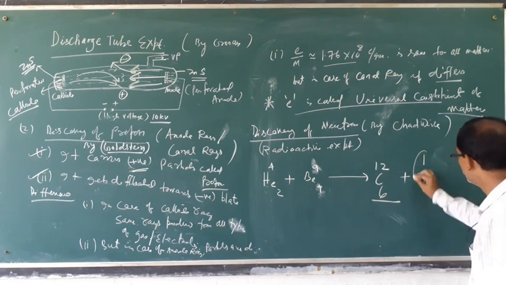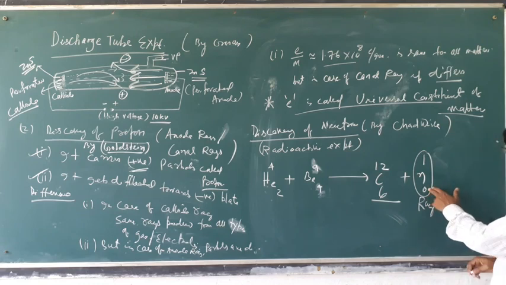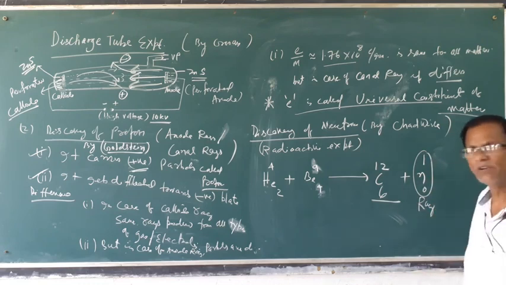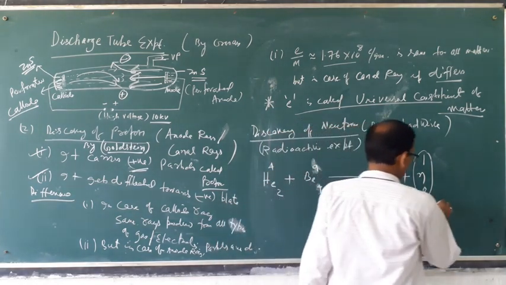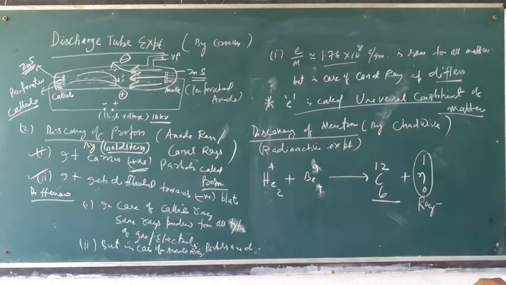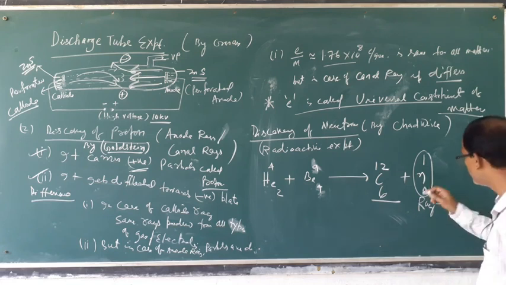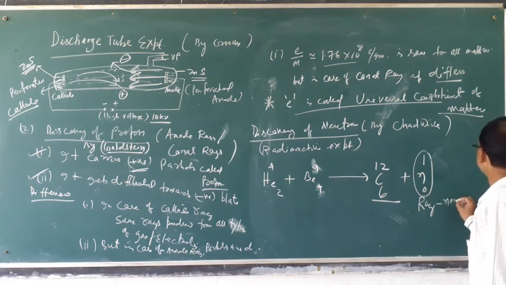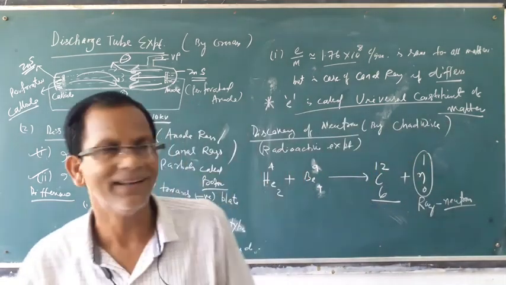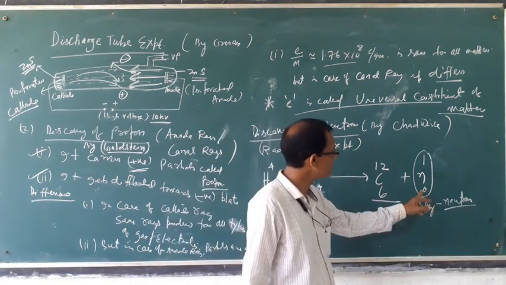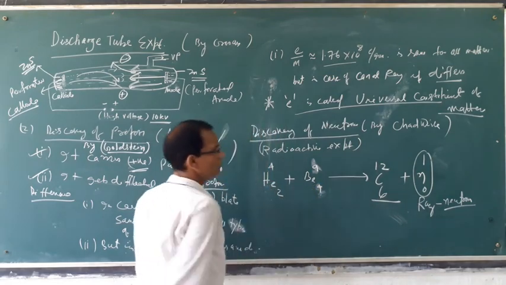And he got a new ray. This ray carries no charge, but has unit mass, single unit mass, but no charge. This ray consists of neutral particles because there is no charge, called neutrons. As it is neutral, the name given is neutron. It carries no charge but has unit mass. It is produced from beryllium. From this experiment,